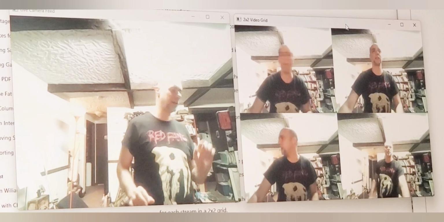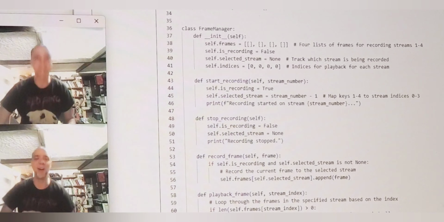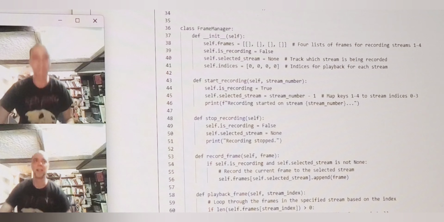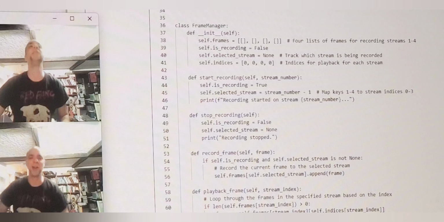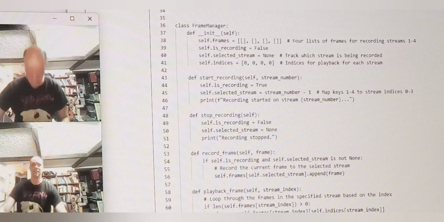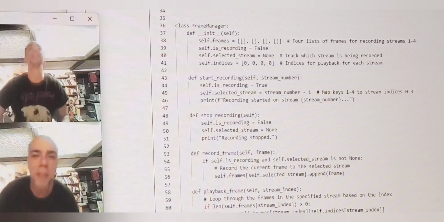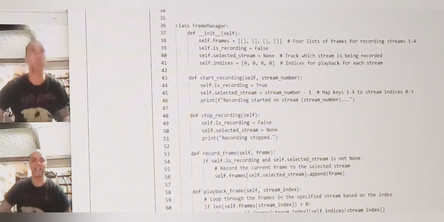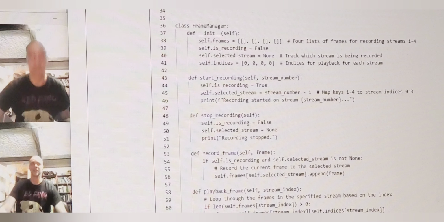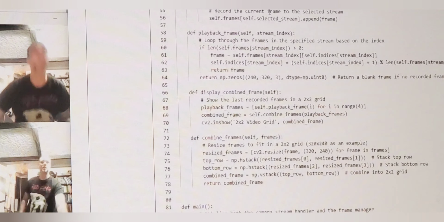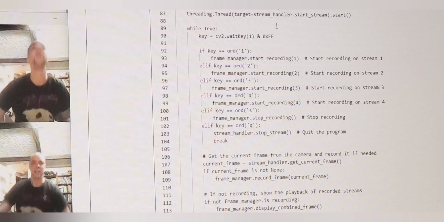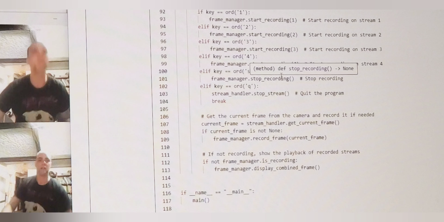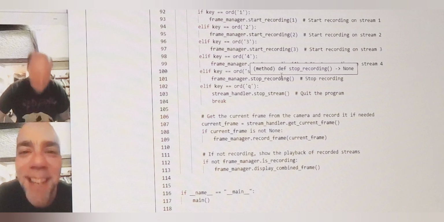This whole program is 117 lines of code. Okay, I did this on a dare to myself because I was like, Python is too slow for video, it'll never work. So I asked ChatGPT and it said to use the OpenCV library. So it works. Some earlier versions, it made a single class, and I had it split the classes into 2. So there's a video stream handler and a frame manager. That's it. And then it actually uses multiple threads. And I had to go back and forth a little bit to get it right, but it wasn't terribly hard.